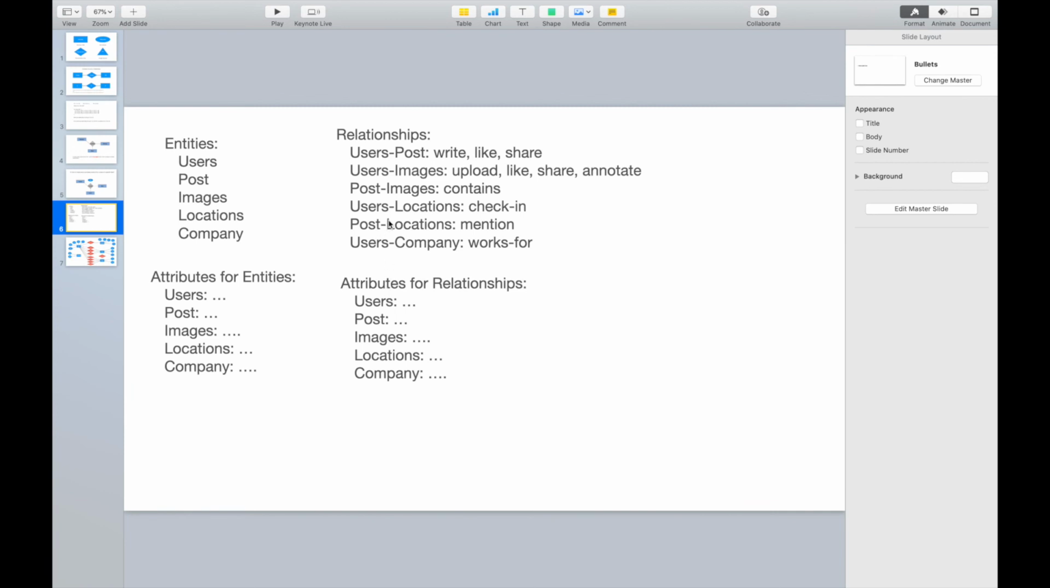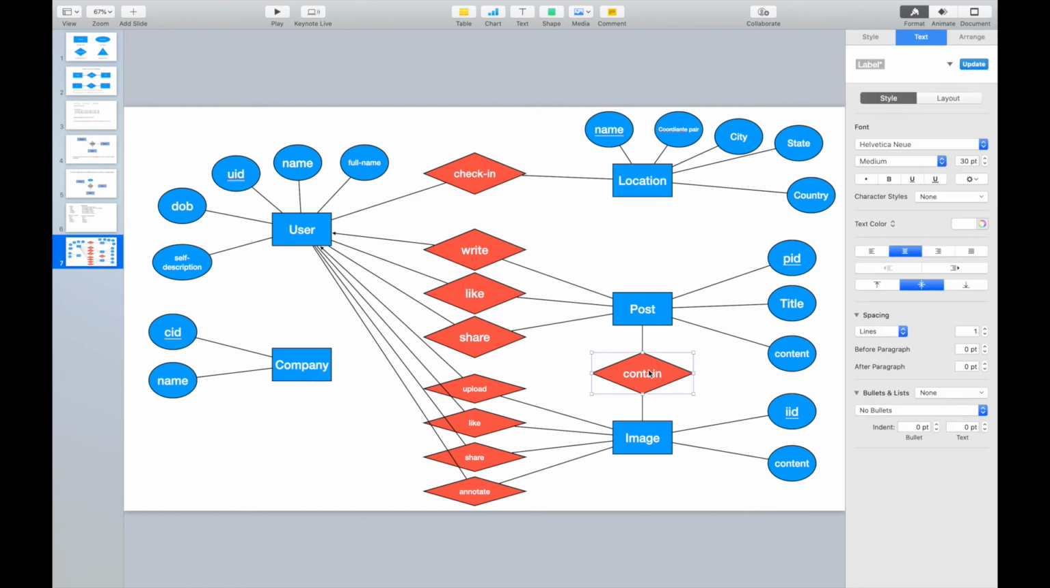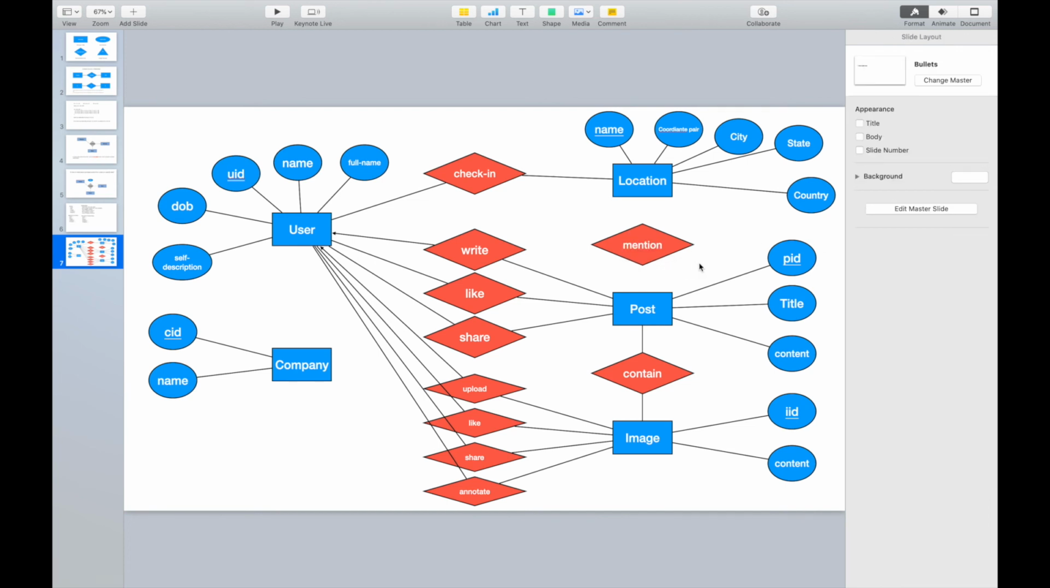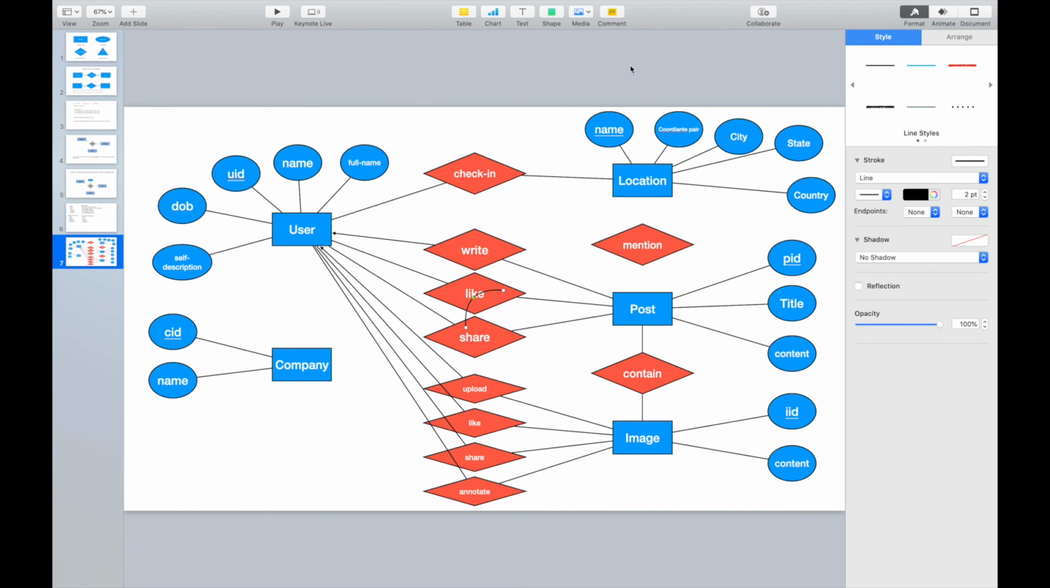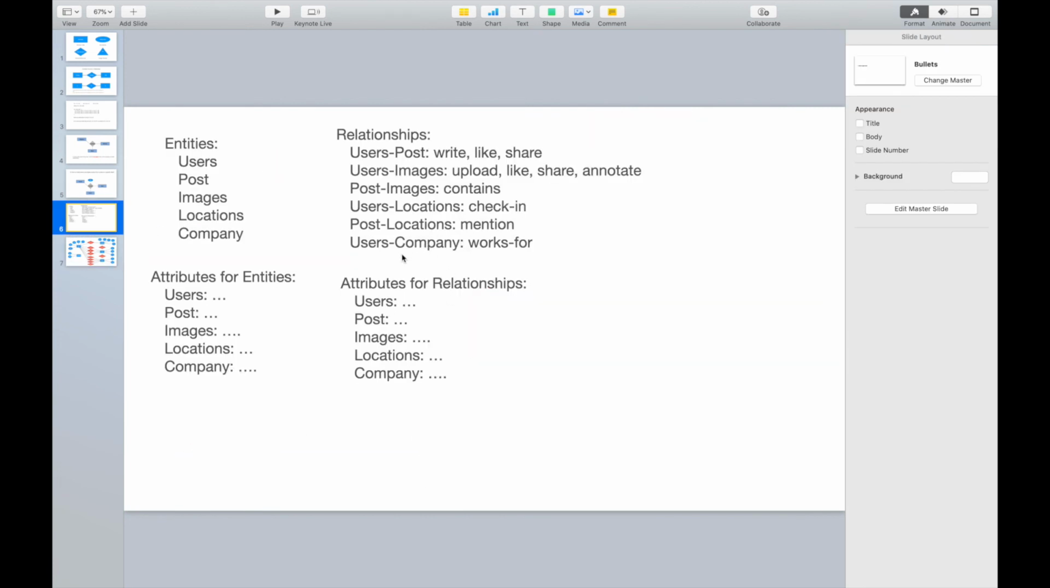And the next one will be the post and locations. A post can mention some location, right? And we can add some lines to here. This relationship will also be many-to-many, right? For our application, a post can mention multiple locations, and a location can also be mentioned by multiple posts. And the next one will be the user and complaint.